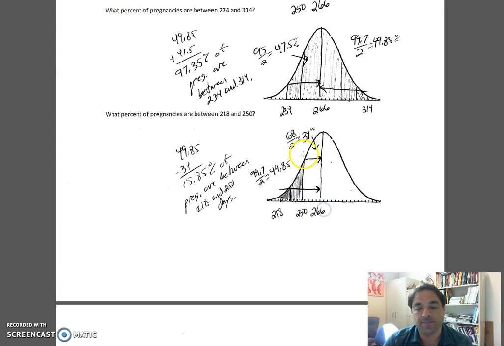So, same method. Edge of the shaded to the center. 250 is in the 68% group. We're only going halfway. That's 34. Notice it's not shaded. 218, if we're looking for this here, 218 is in the 99.7 group. We're only going halfway. Notice that's shaded and not shaded. So once I get these two numbers, we're not going to add them, we're going to subtract them. We have a smaller piece. So 15.85% of pregnancies are between 218 and 250 days.